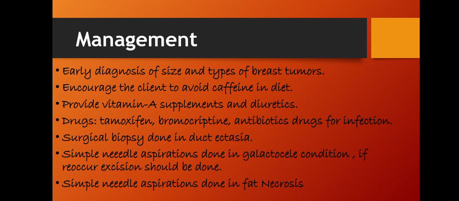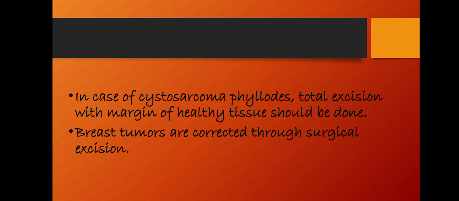Then in the case of fat necrosis, simple needle aspiration should also be done. After that, in case of cystosarcoma phyllodes, total excision with a margin of healthy tissue should be done, and breast tumors are corrected through surgical excision. These are all the management of breast tumors.